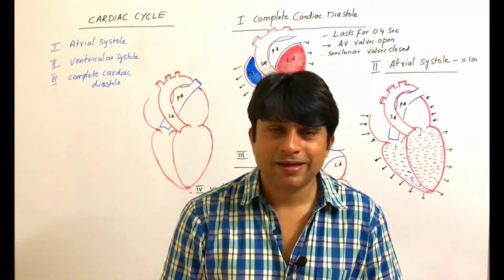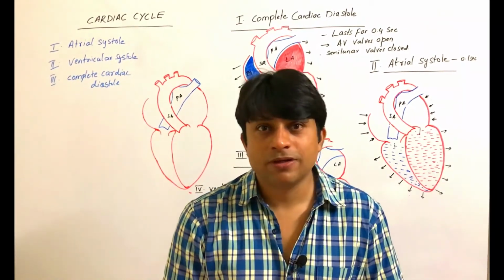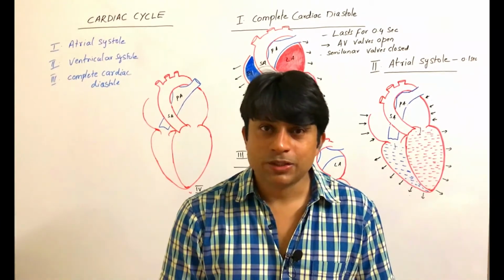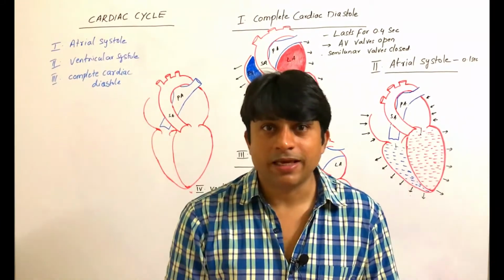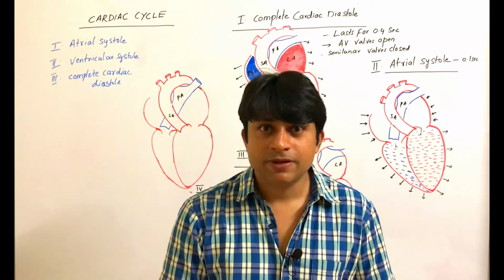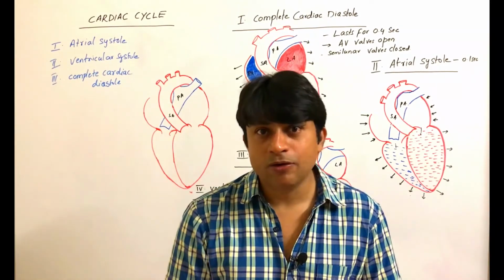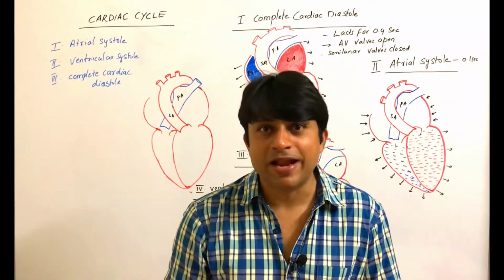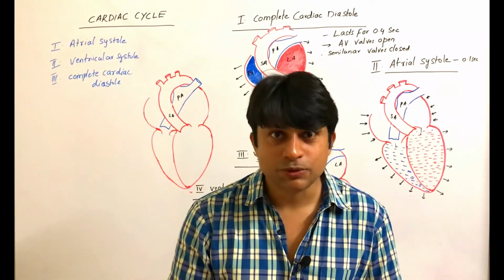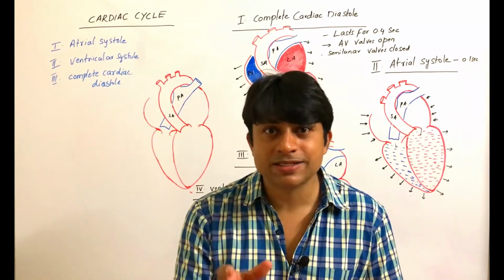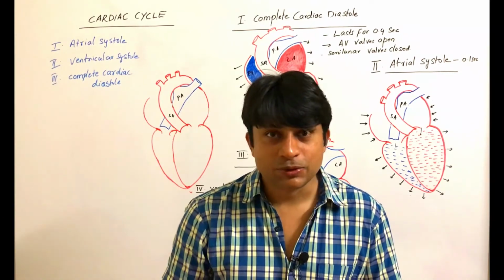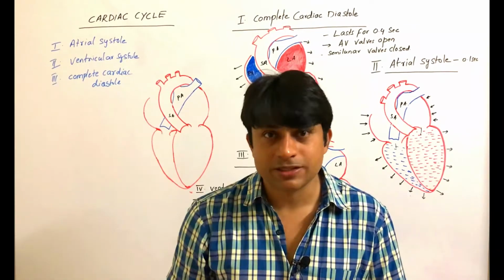Hello everyone. Today's lecture is about the cardiac cycle. So what exactly is the cardiac cycle? What is the definition of it? The cardiac cycle refers to the repeating pattern of contractions and relaxations of the heart. So the heart contracts and relaxes rhythmically, and this entire event is called the cardiac cycle.